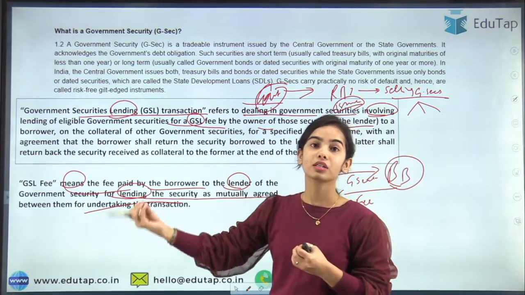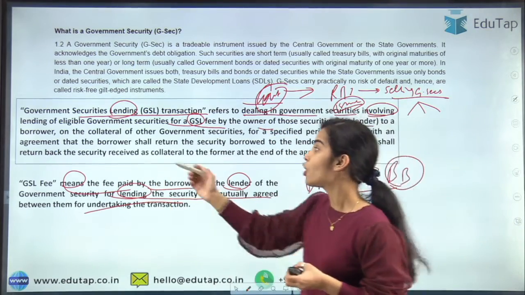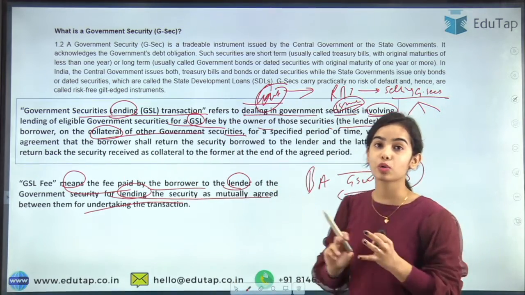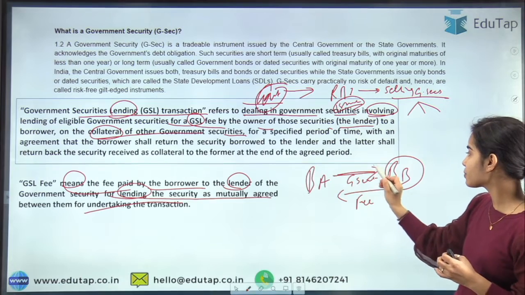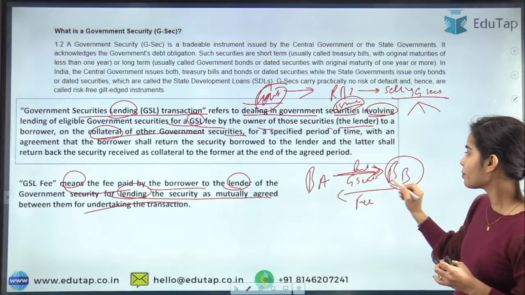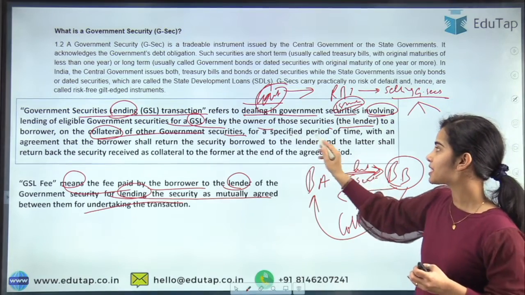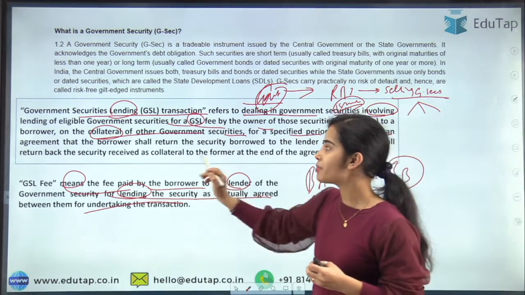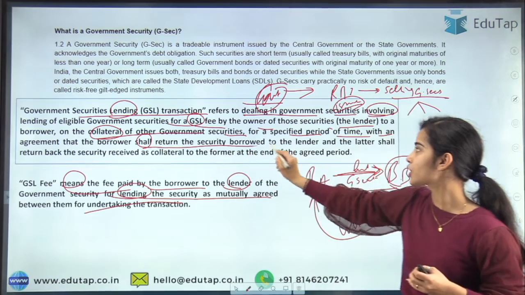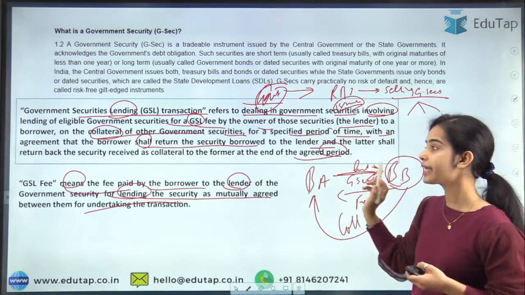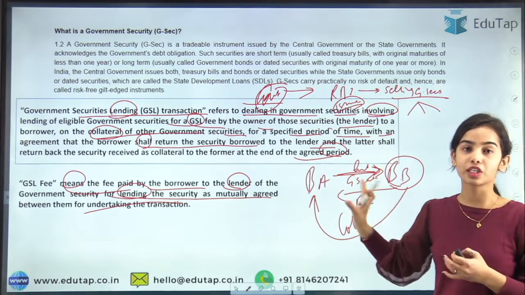It will be giving the government securities to a borrower on the collateral of other government securities. So the collateral will also be given. Here the government security is being lent to bank B. Bank B is giving the collateral to bank A for a specified period of time, within an agreement that the borrower shall return the security borrowed to the lender at the end of the agreed period. So I hope you have understood this clearly.